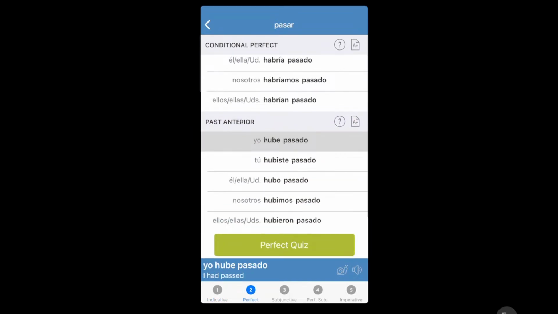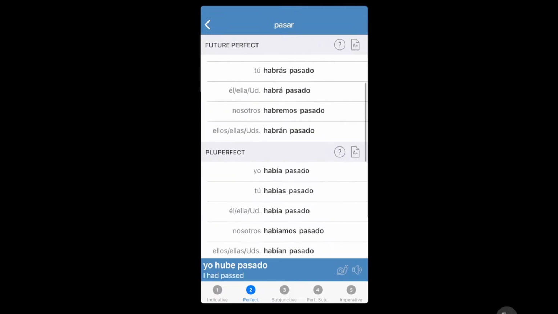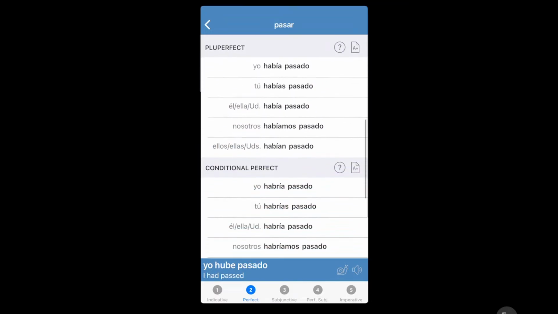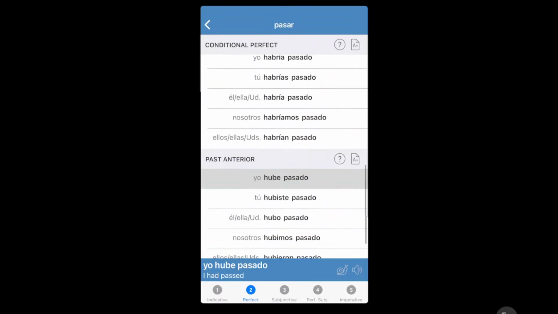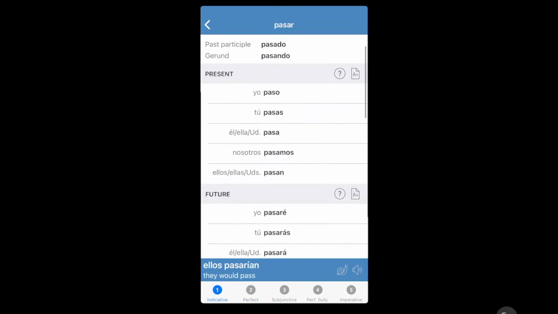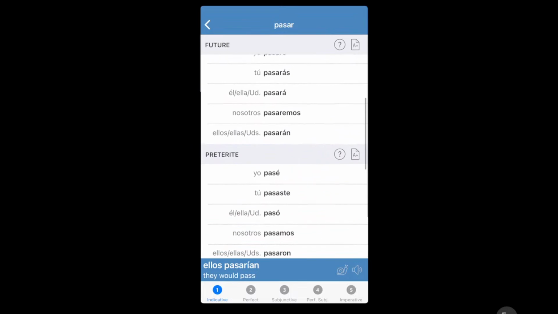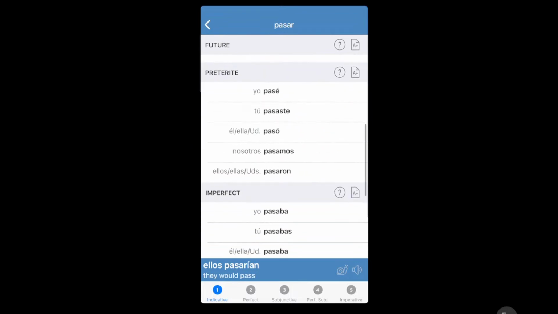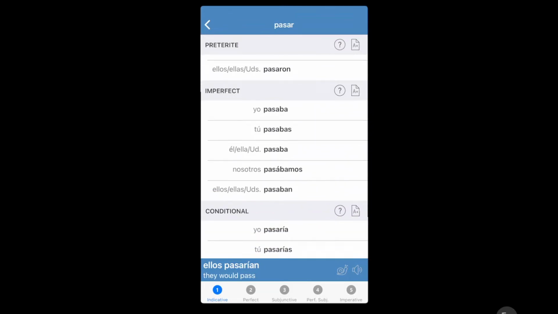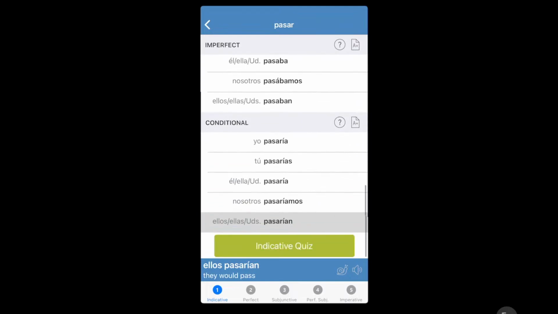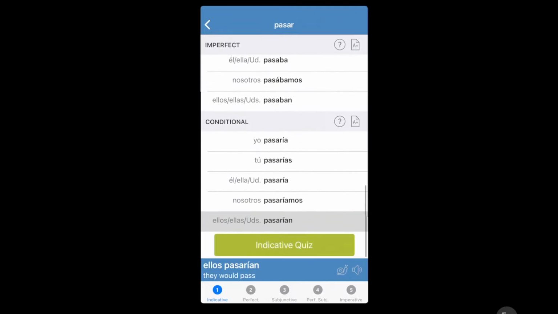And that I have passed, you have passed. That is basic. So there's obviously basic: I pass, you pass. Future, I will have passed. Preterite, past: I passed. Imperfect, in the past, which is I always used to pass you. And then conditional, I would have passed, or I could have. It's I could pass or I would pass.